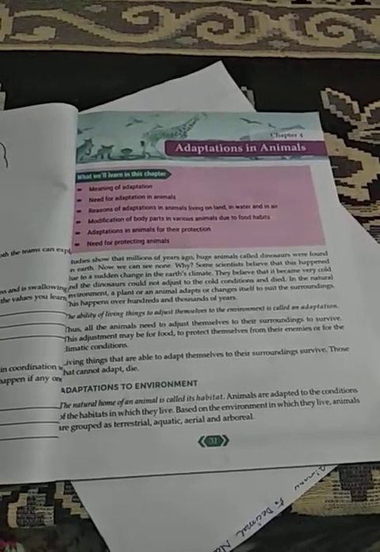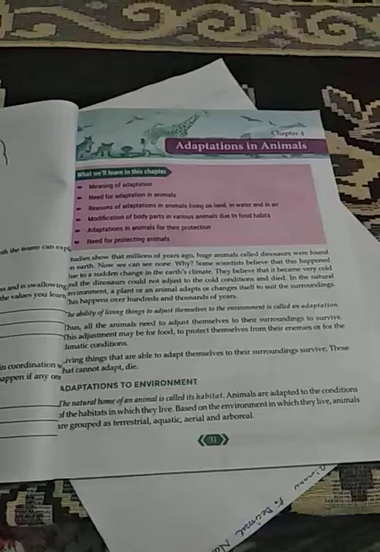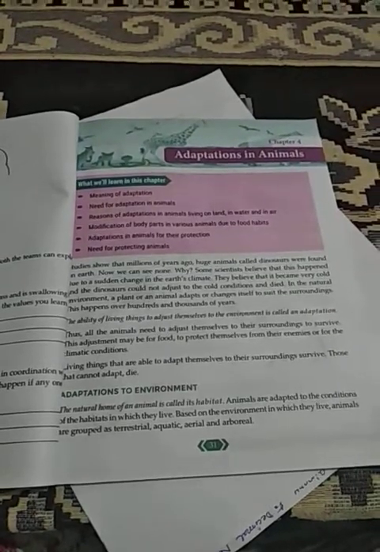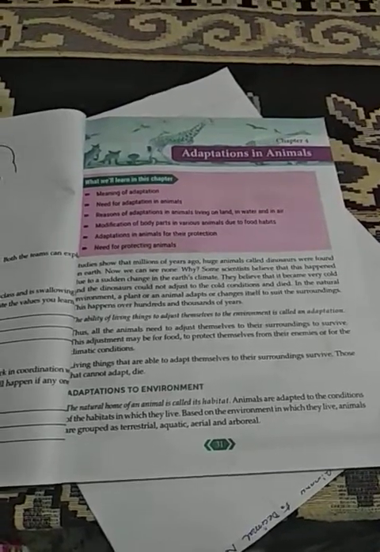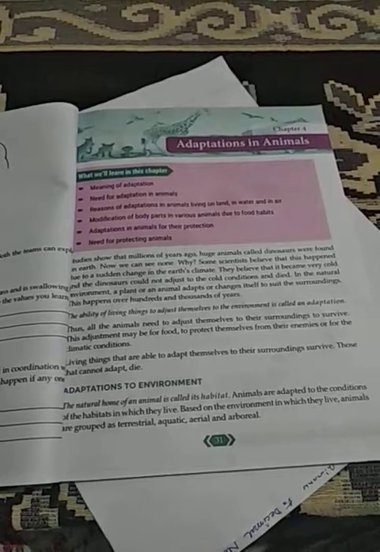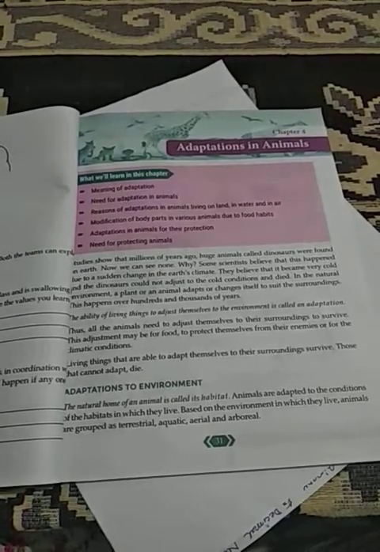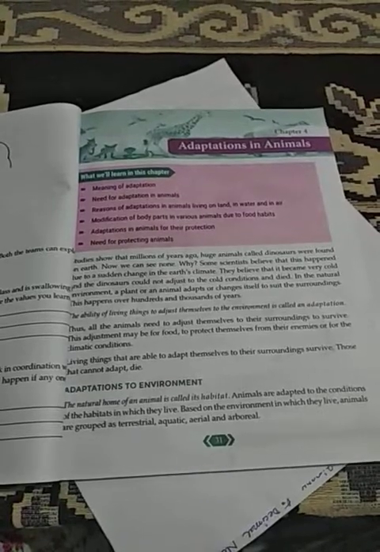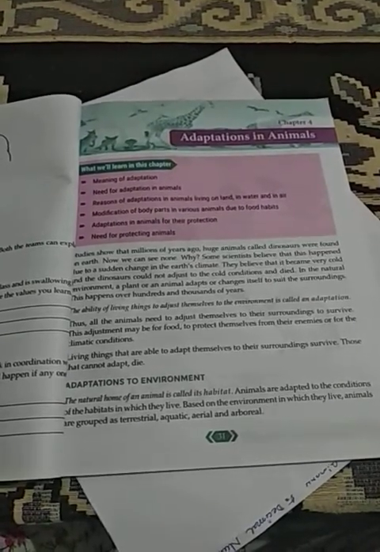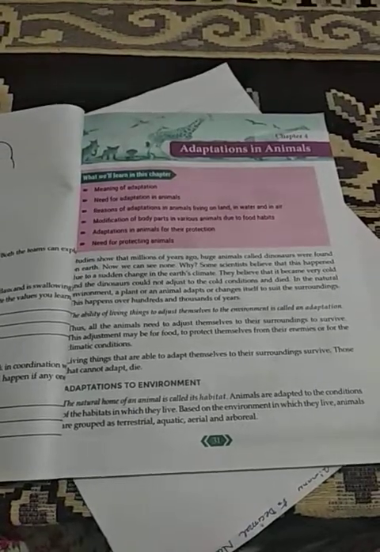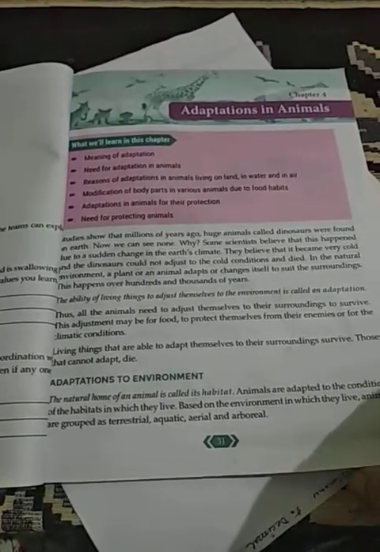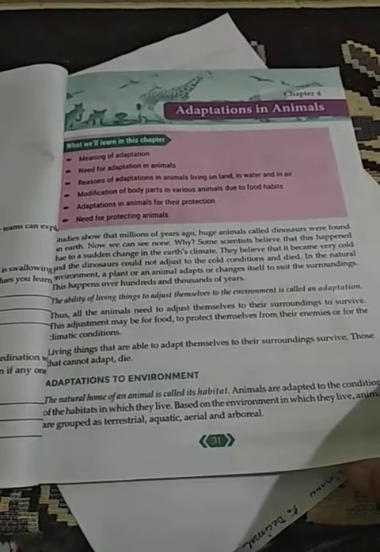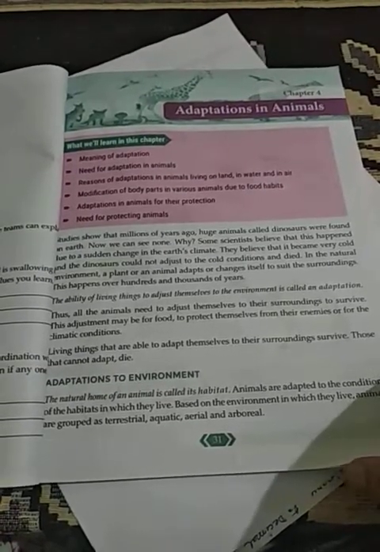Similarly, those animals that live on land are called terrestrial animals. Those animals that have adapted themselves to live in air are called aerial animals, and those animals that live on big trees, neither on land nor in air but high above the land, are called arboreal animals. Now we will see in detail about these various types of adaptation or habitats of animals.